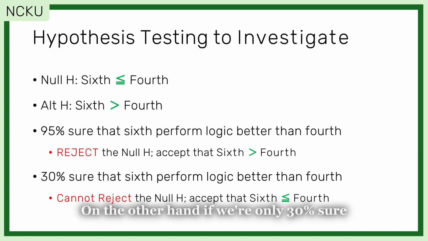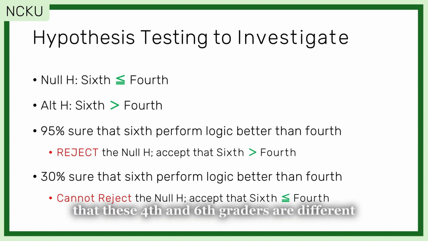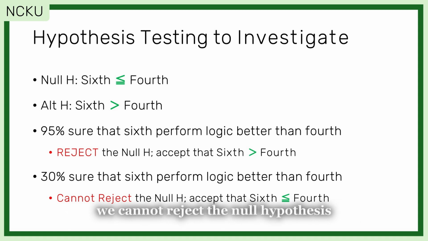On the other hand, if we're only 30% sure that these 4th and 6th graders are different, we cannot reject the null hypothesis, nor accept the alternative hypothesis.